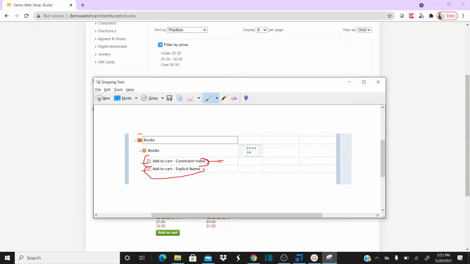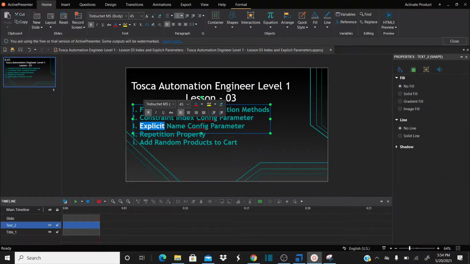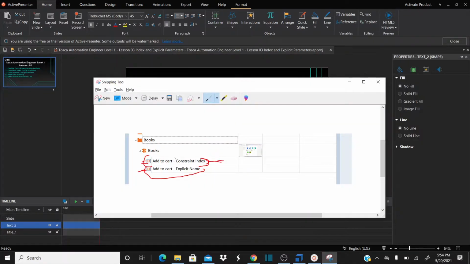Okay, so adding the same control with 2 different identification methods is not a recommended process. But to understand the concepts called constraint index, explicit name and repetition, I'm adding the same controls twice by using two different identification methods.